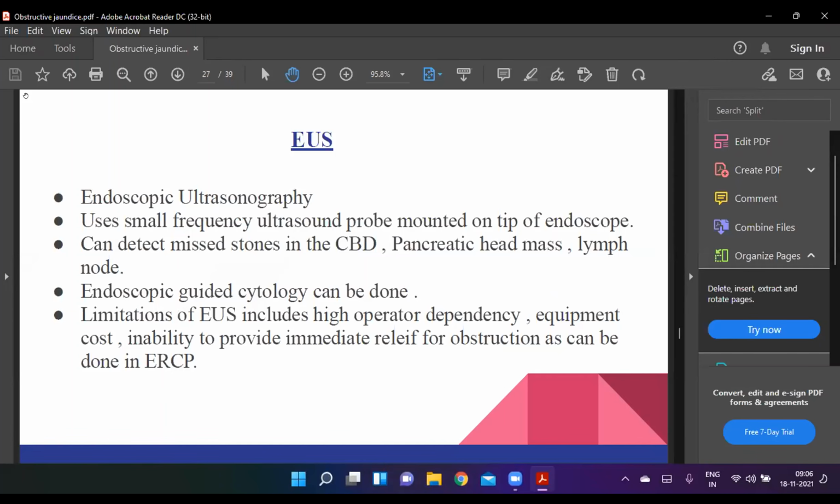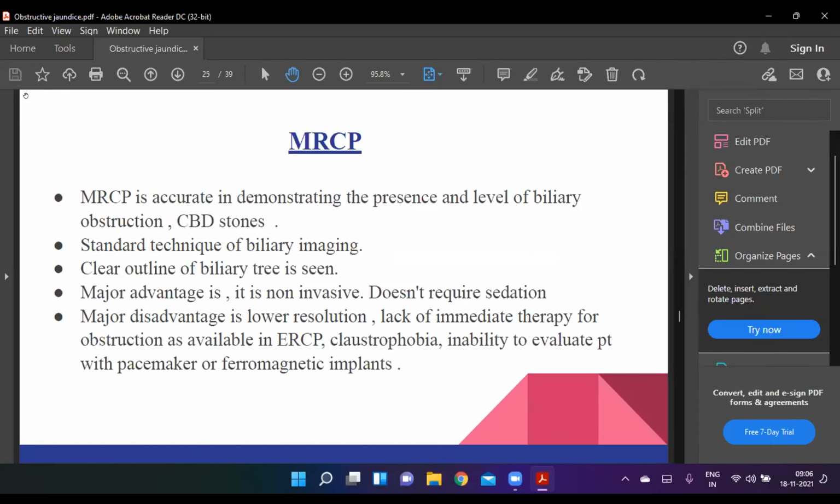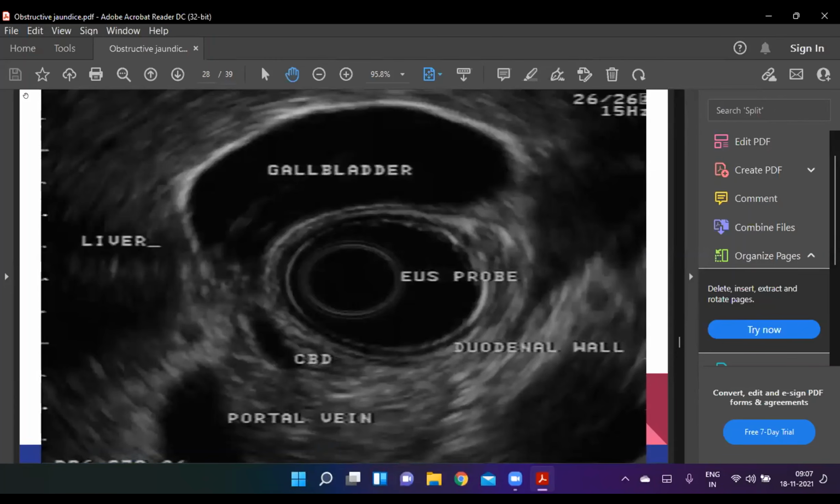It uses a high frequency ultrasound probe mounted on the tip of the endoscope. It can detect a missed stone in the CBD, a pancreatic head mass, and lymph nodes. Endoscopic guided cytology can be done to look for malignancy. Limitations of endoscopic ultrasonography include high operator dependency, equipment cost, and inability to provide immediate relief for obstruction as can be done in the ERCP. Next slide. This is the endoscopic ultrasonography showing the gallbladder, EUS probe, duodenal wall, CBD, and the liver.